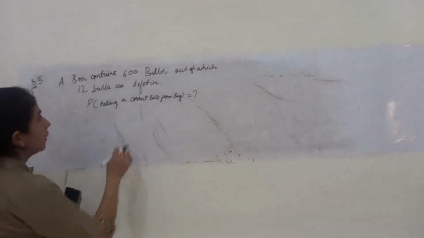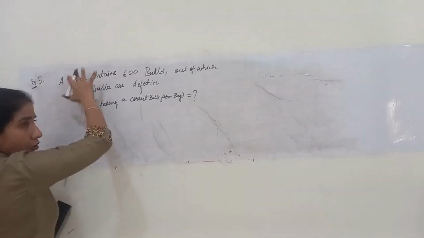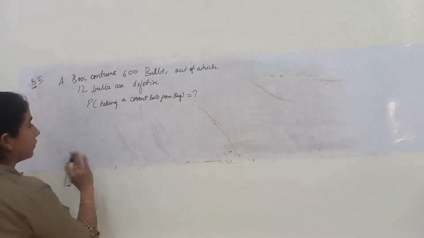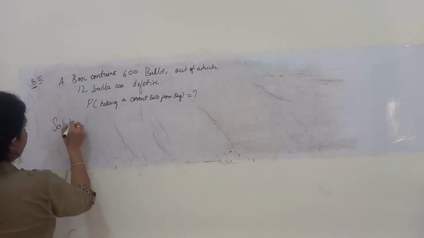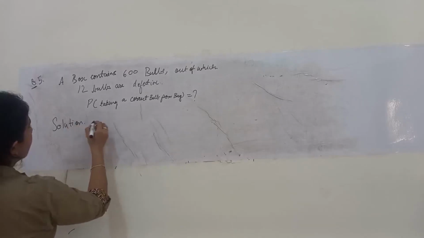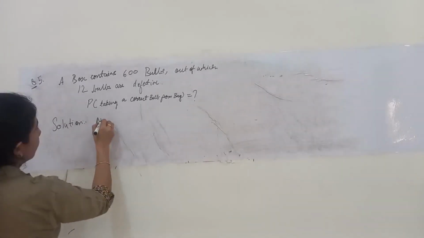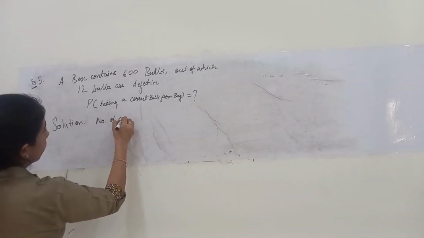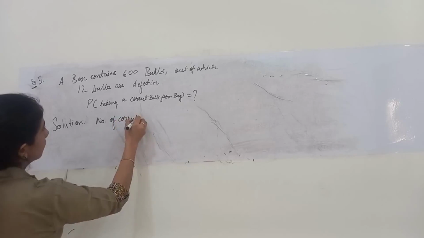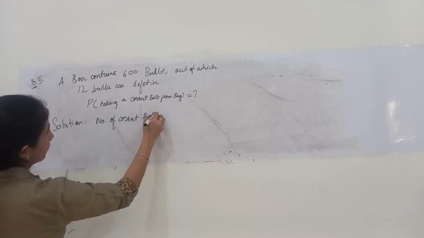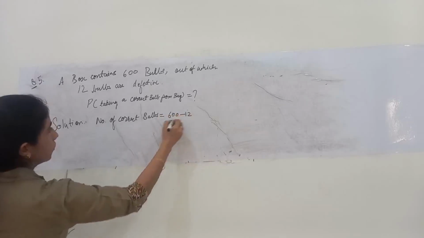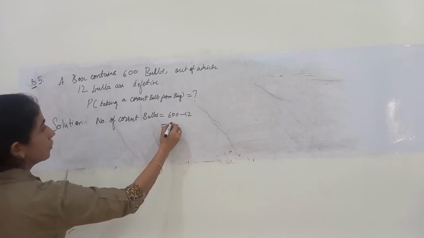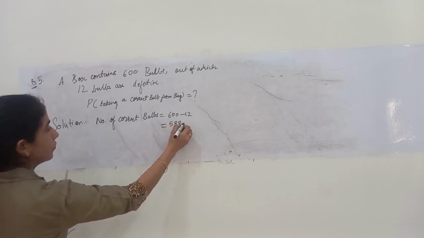Now, in a box of 600 bulbs, 12 are defective. That means how many are correct bulbs? Start with the solution part. Number of correct or okay bulbs will be equal to 600 minus 12. That is equal to 588 bulbs.